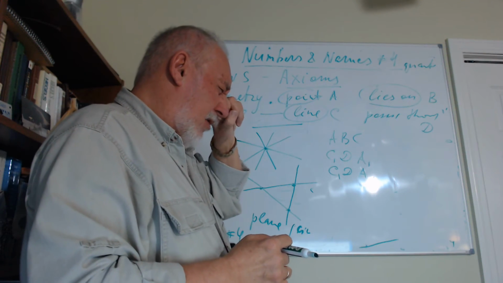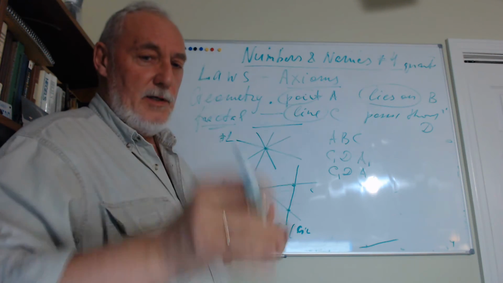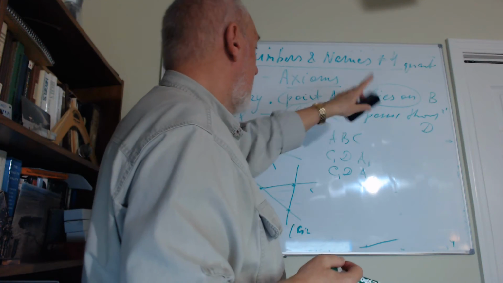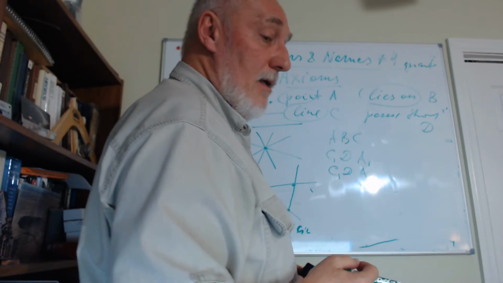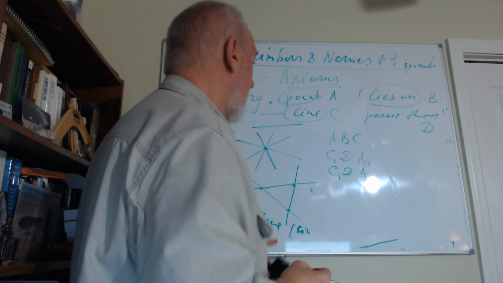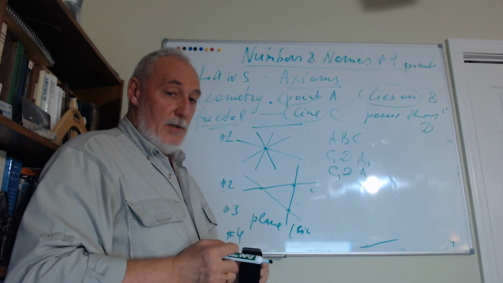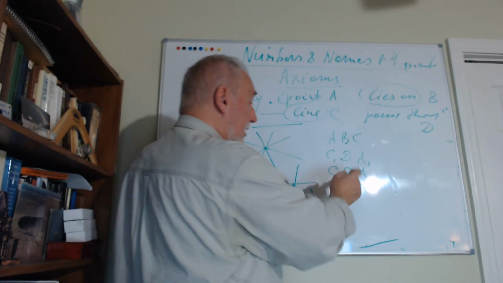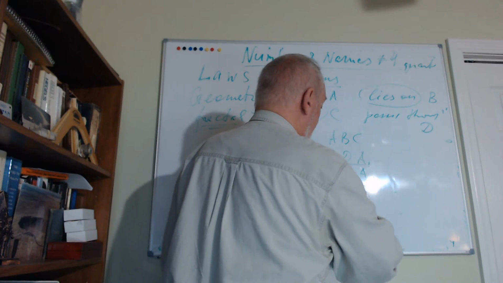Let's just talk about it. We have something, whatever it is, but this A, C, B, and D still obey the axioms that are actually suggested by Euclid.